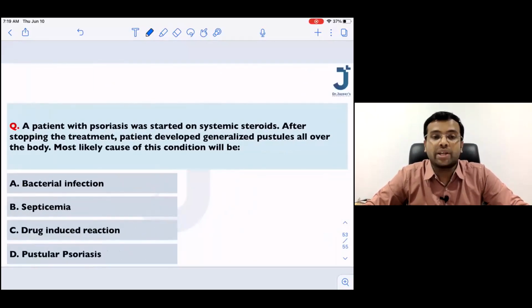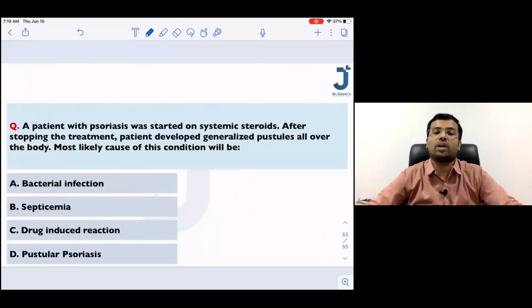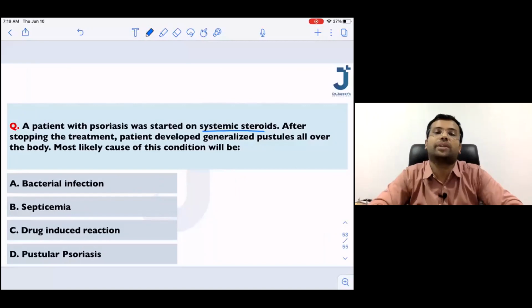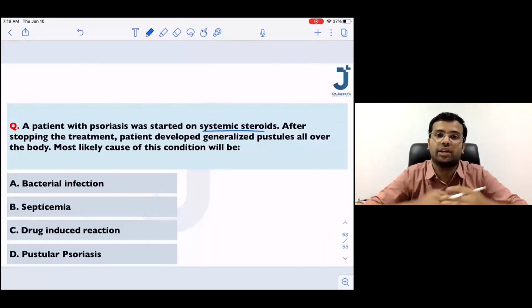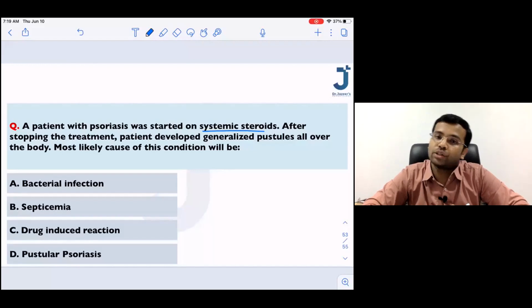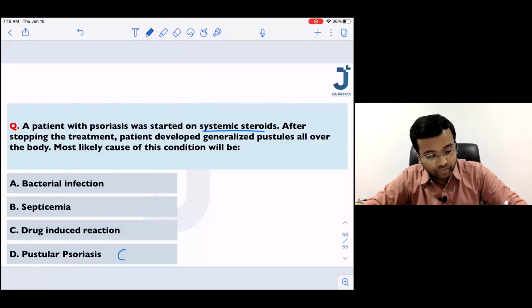Okay. So a patient with psoriasis was started on systemic steroids. After stopping the treatment, the patient developed generalized pustules all over the body. So the most likely cause of this condition is generalized pustular psoriasis, the von Zumbusch reaction, isn't it?